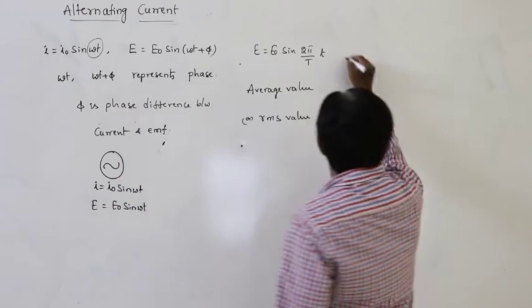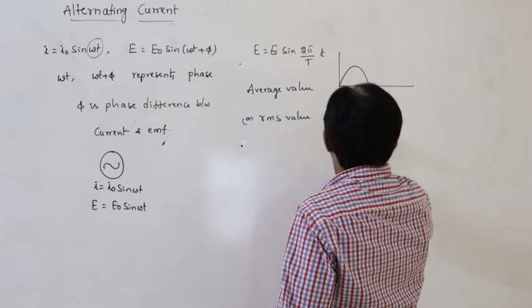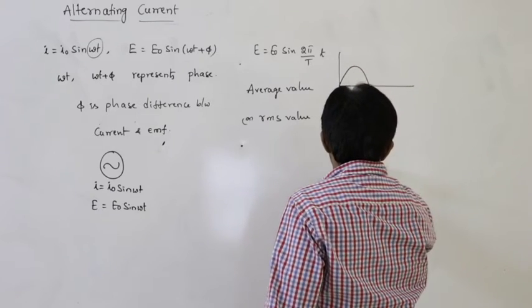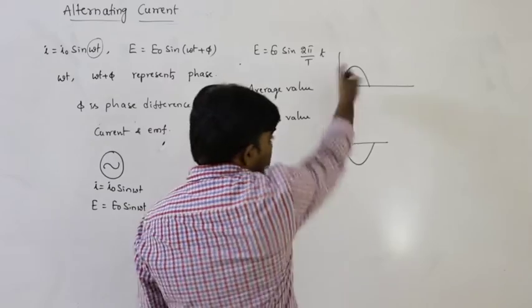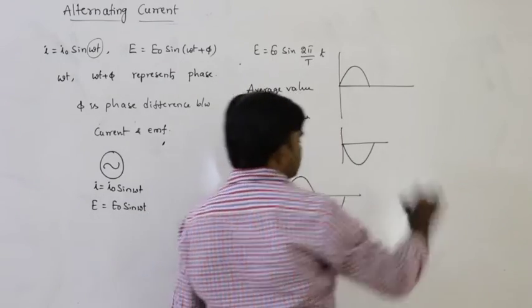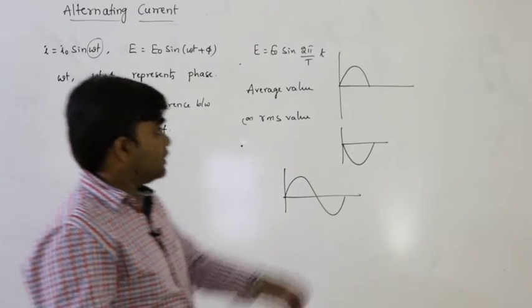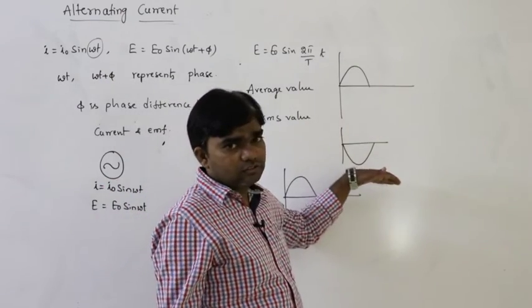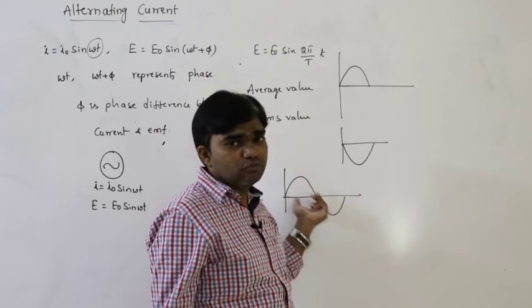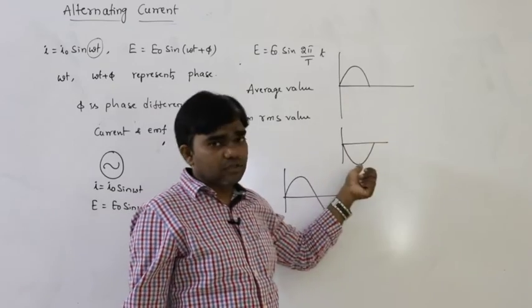What is meant by half cycle and complete cycle? This is a half cycle, or this is a half cycle, either positive or negative. Complete cycle in the sense this is the complete cycle. So half cycle means either the positive half or the negative half. Complete cycle means the combination of the positive half and negative half.